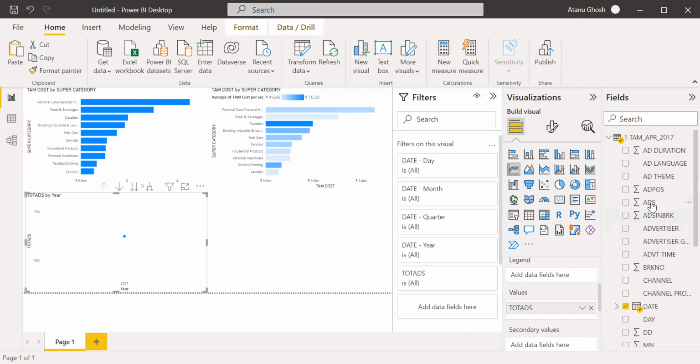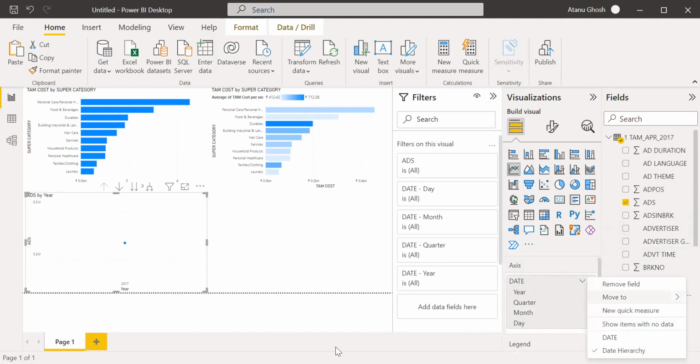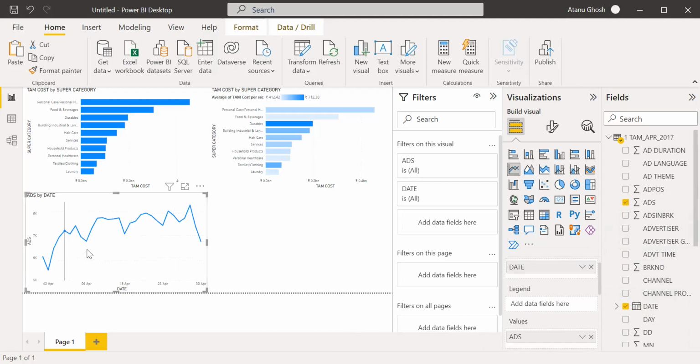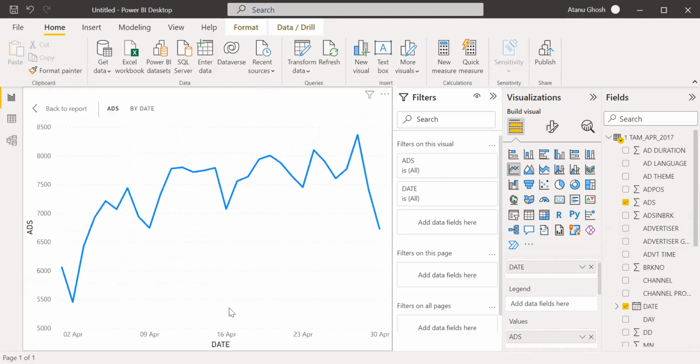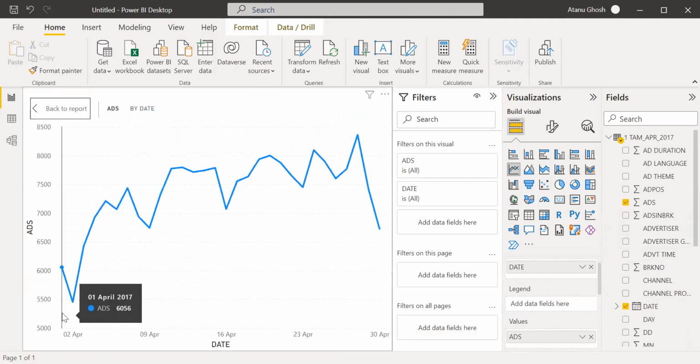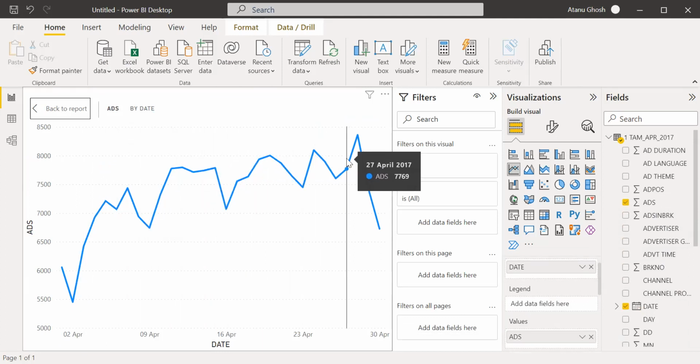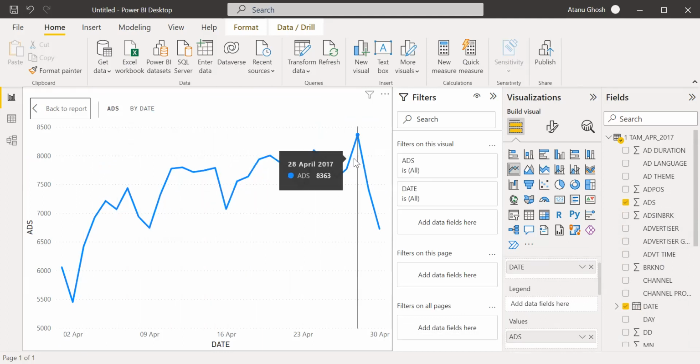Yeah, total ads actually. Total ads is not the right representation, right? So this. So we'll take this as date. This is our picture. And this is the total ads in the different days of April. So actually, in the beginning of the month, the ads are very less. Why is it so? Very interesting.